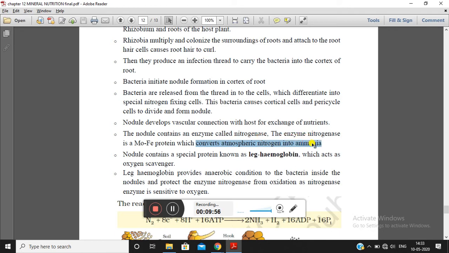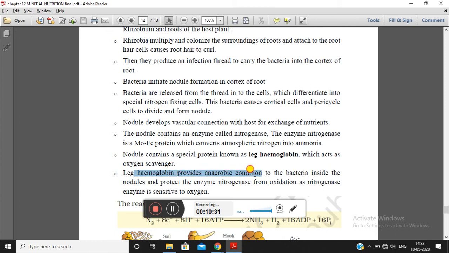So conversion of atmospheric nitrogen into ammonia takes place inside the nodule by the help of the enzyme nitrogenase. Now this nodule contains a specific protein which is known as leghemoglobin. As we have discussed, if you cut the nodule, you can see a pink or red colored substance inside it, which is known as leghemoglobin. It is a special kind of protein which acts as an oxygen scavenger, meaning this leghemoglobin will try to consume the oxygen.